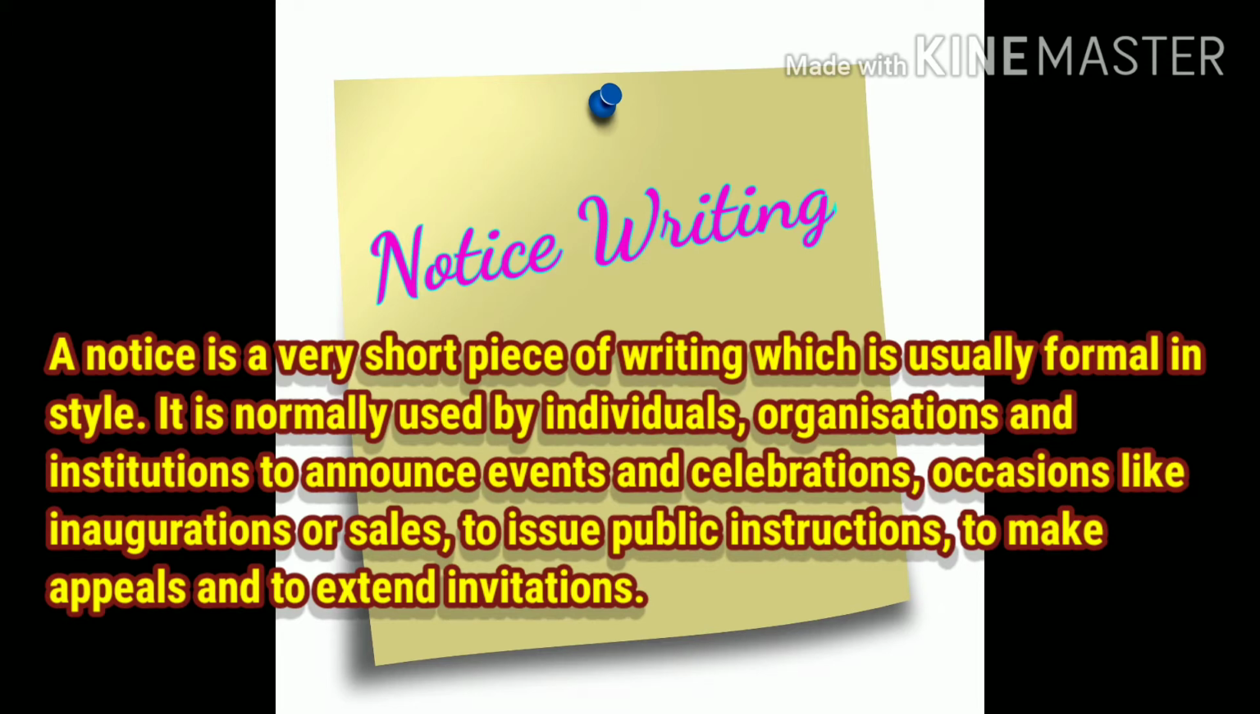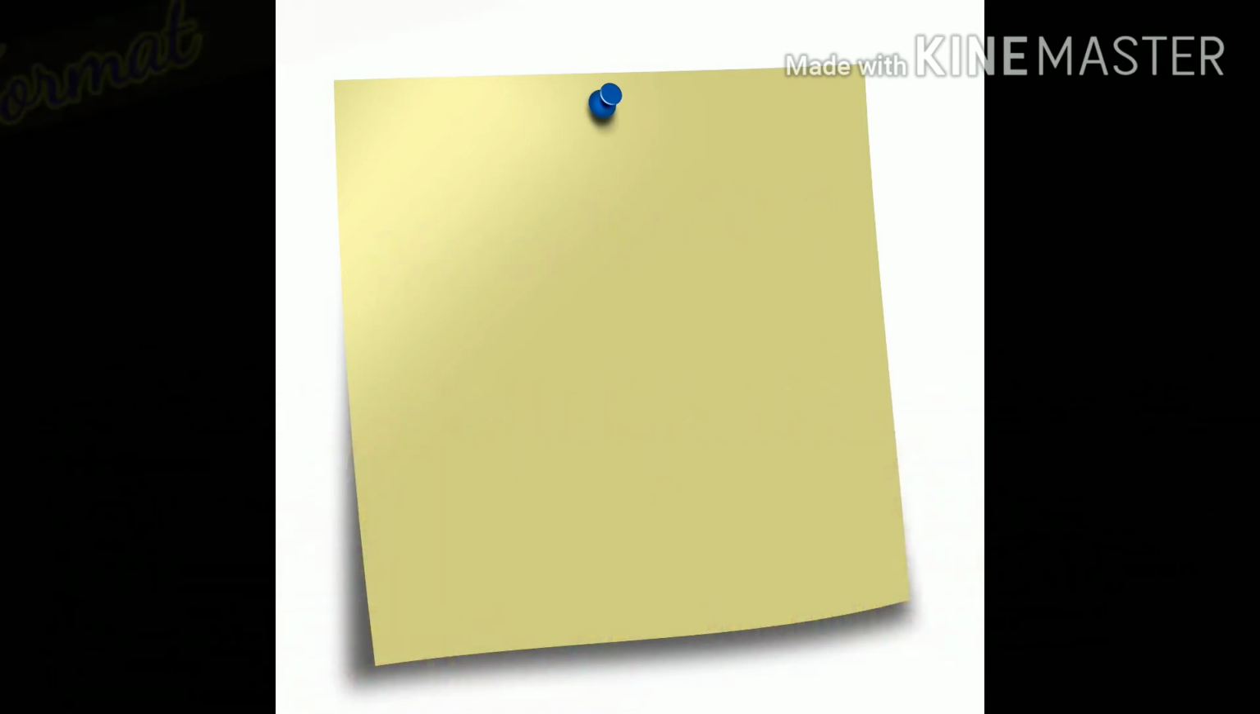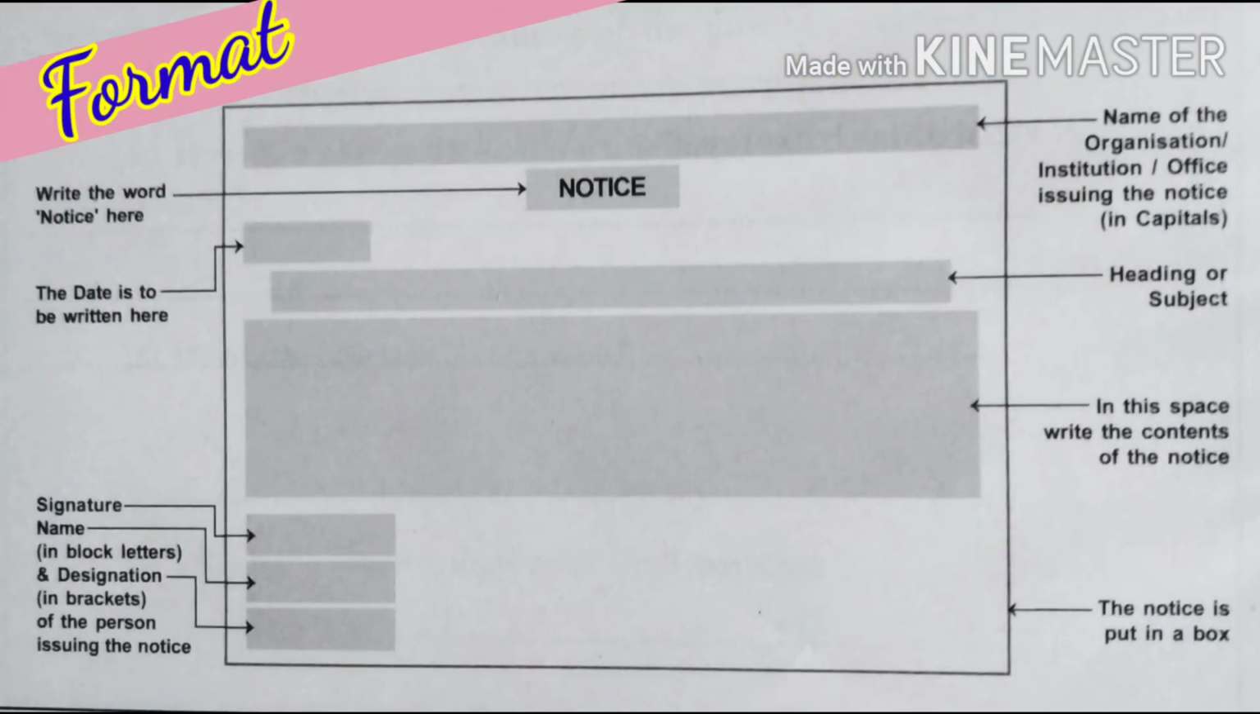And there are different kinds of notices, like notices for meetings, seminars, workshops, debates, appeals or warnings, notices for lost and found items, etc. Notices are usually put up on notice boards, though they may also be published in newspapers or simply stuck on the wall. So, to write any kind of notice, one must know the correct format. So, let's look at the format of notice writing.